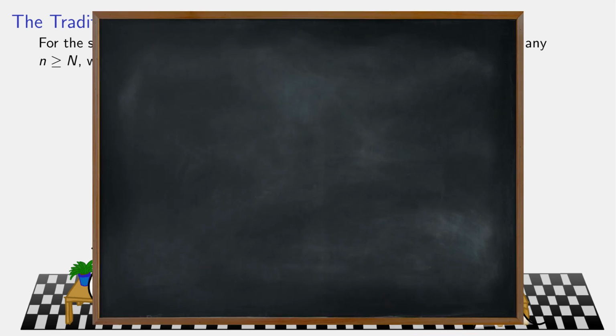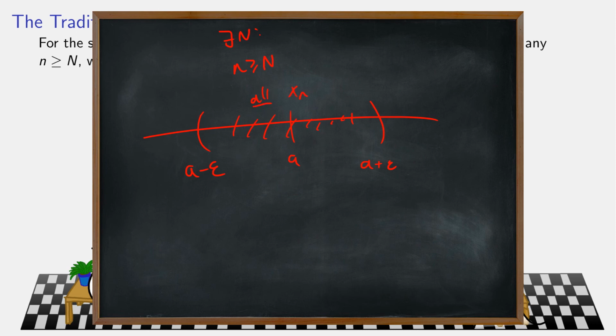Okay, but what we have assumed is no matter what epsilon you pick, eventually everything is trapped here. There must now exist an N so that if n is bigger than or equal to that, all of the xn's are trapped.